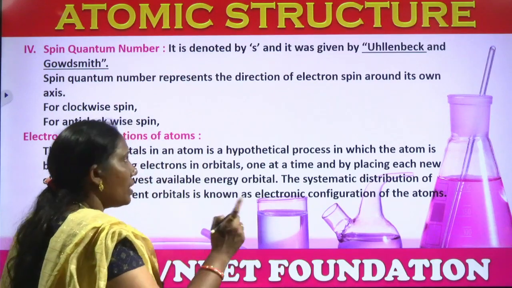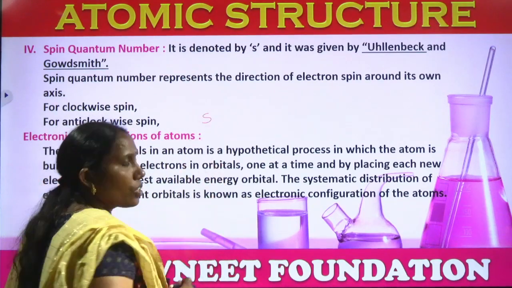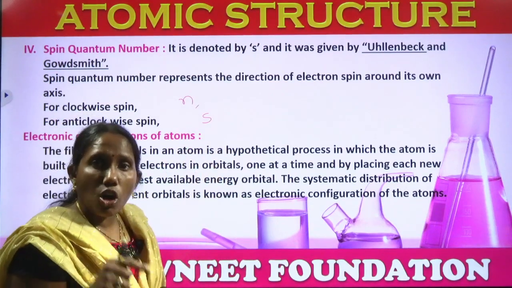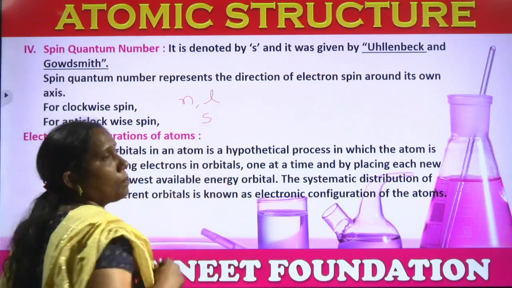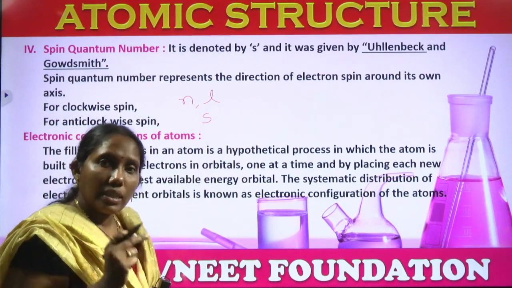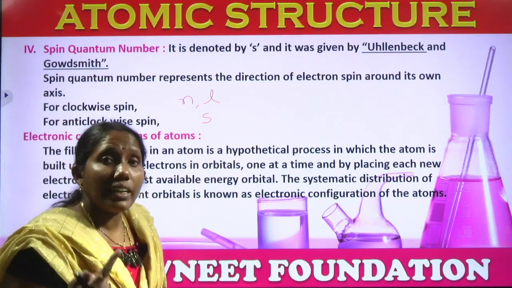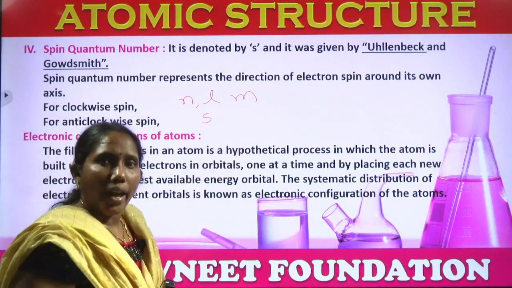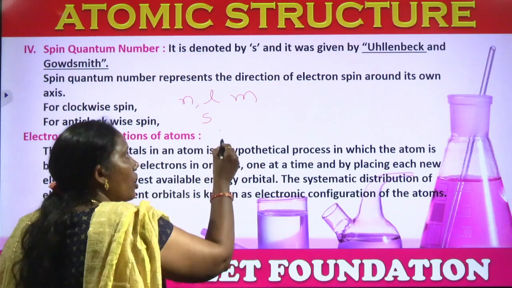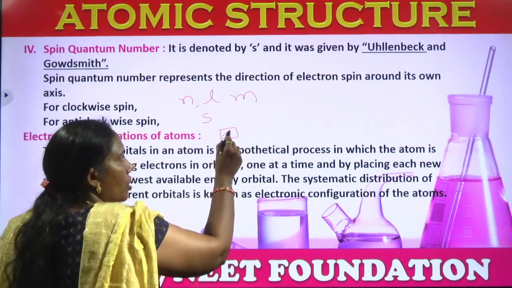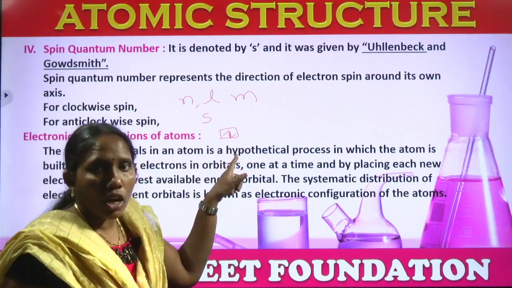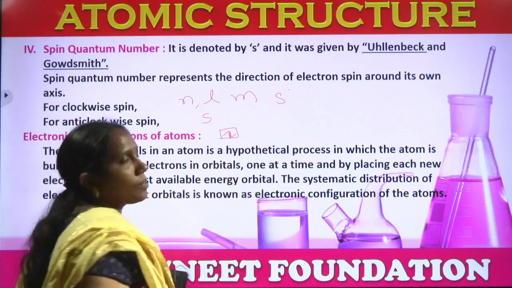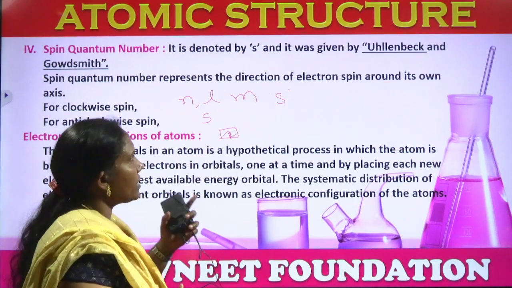In which shell the electron is present is given by N, and in that shell, in which orbital the electron is present is given by L. Again, in which degenerate orbital the electron is present is given by M. Again we know that each orbital can accommodate 2 electrons. Again, about which electron we are talking, that information is given by the spin quantum number, generally represented with S.